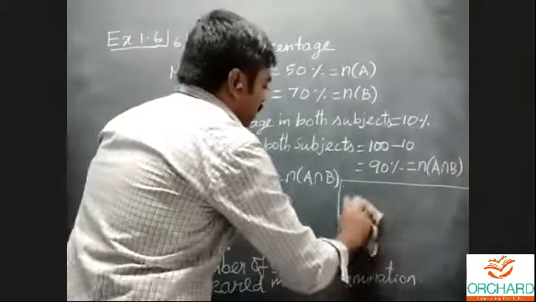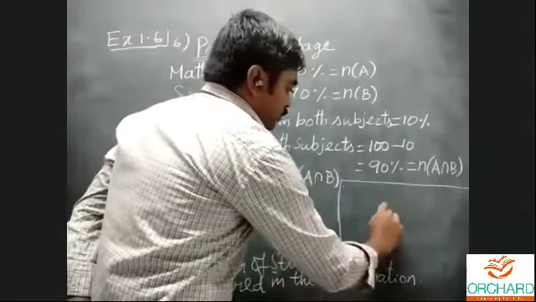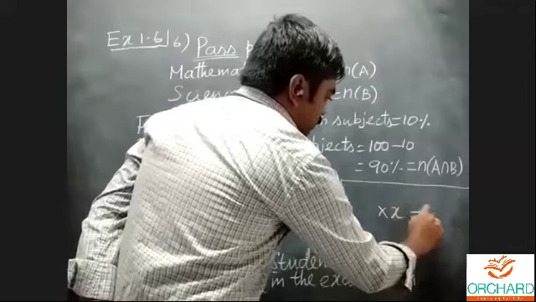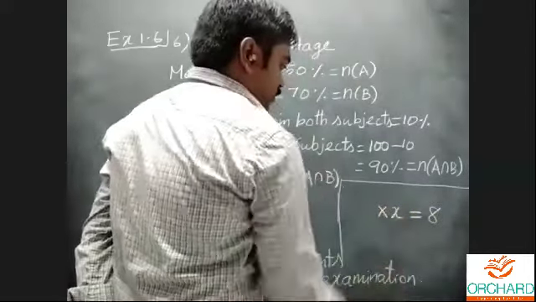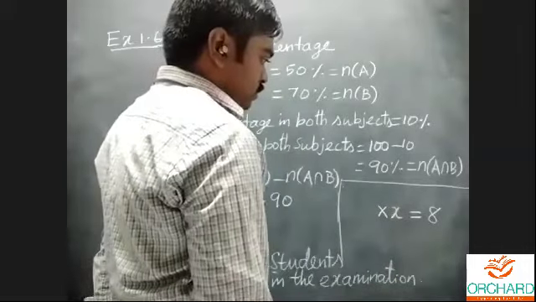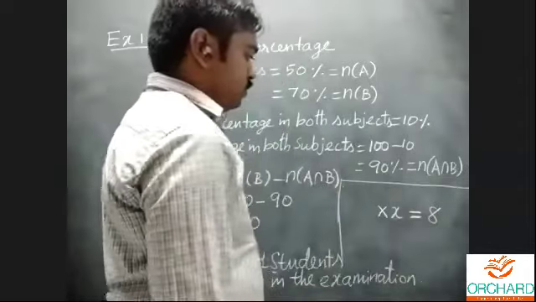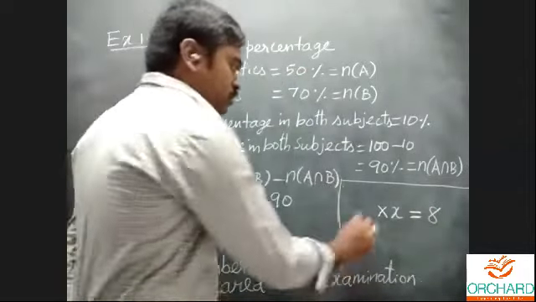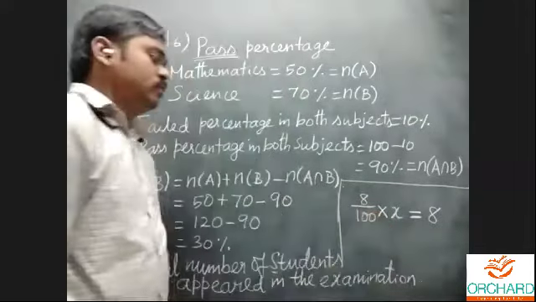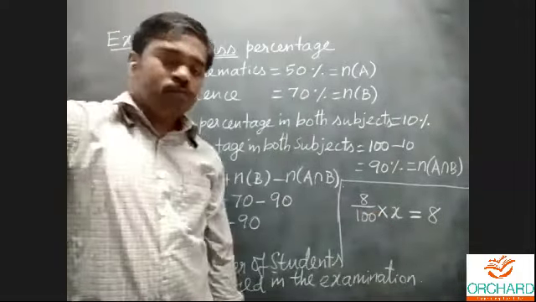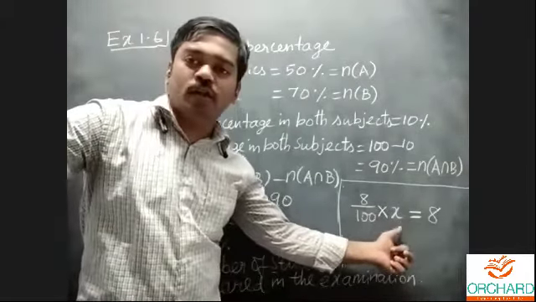I'll explain with an example, and then you can have a clear idea. The 8% of total value is equal to 8.